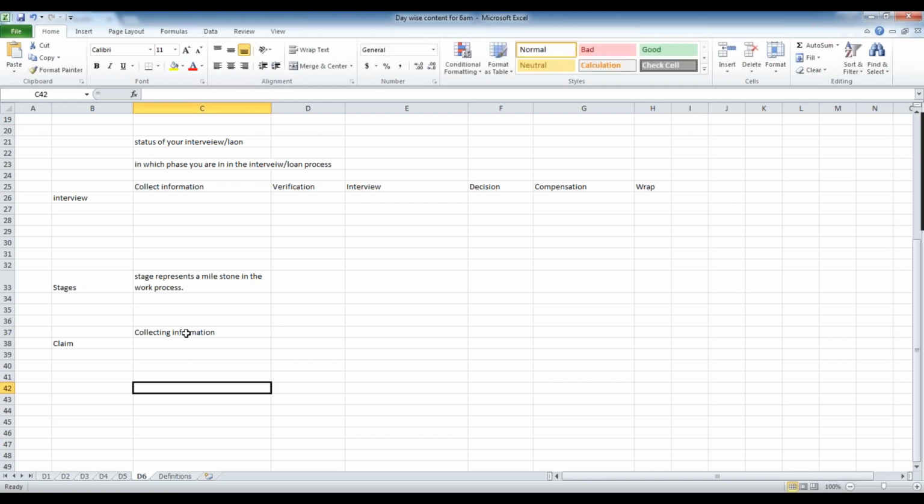Generally, while naming these stages, you need to follow a noun or a gerund kind of thing. Collecting, that is fine. Collecting is a gerund word, the ing form. So you need to follow the noun plus gerund naming convention while naming the stage. It's just like a noun. Okay, and then once they collect your information, the processing will start.